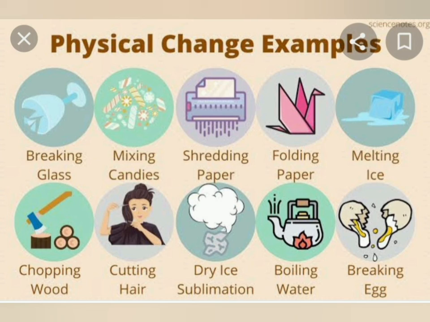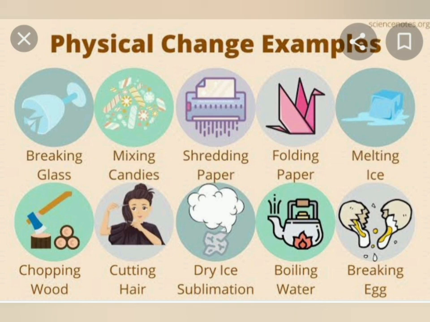In the picture, number 1 is breaking of glass, mixing candies, shredding paper, folding paper, melting of ice, chopping wood, cutting hair, dry ice sublimation, boiling water, breaking of eggs. These are examples of physical change. In physical change, no new substance is formed, and physical changes are reversible, not permanent, they are temporary.